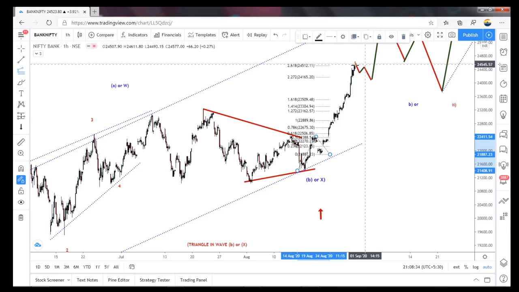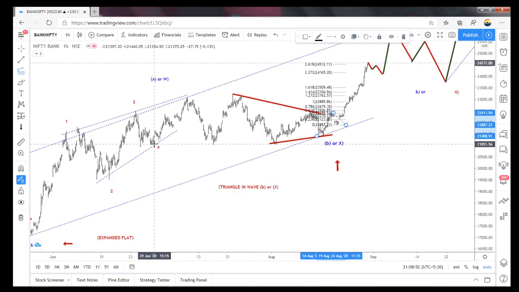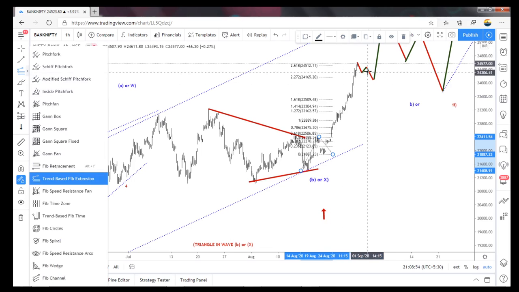So right now we are getting rejected from here, but Monday and Tuesday we will come to know whether there will be a little bit of correction here. So I think this whole week may be a correction, because the fourth wave could be completed in 2 days or 3 days itself. So one small correction. Correction can happen if it gets rejected. What I'm trying to say is, according to the Fib extension, 2.618 or 1.618 is a rejection zone. So 1.618 we didn't get rejected.